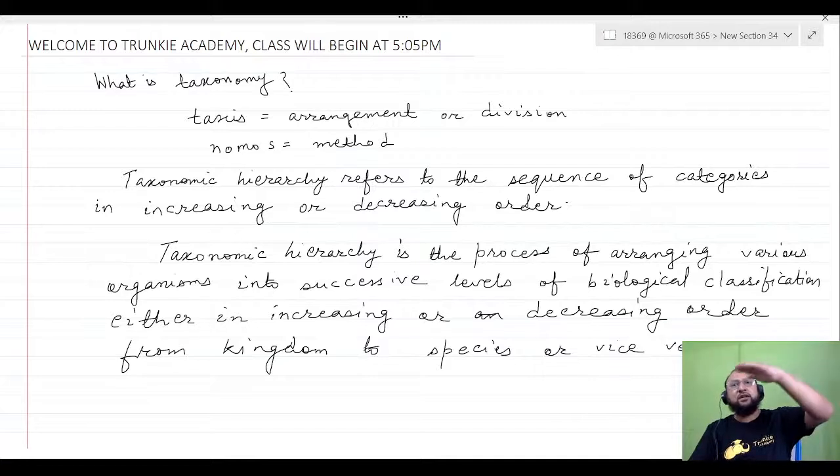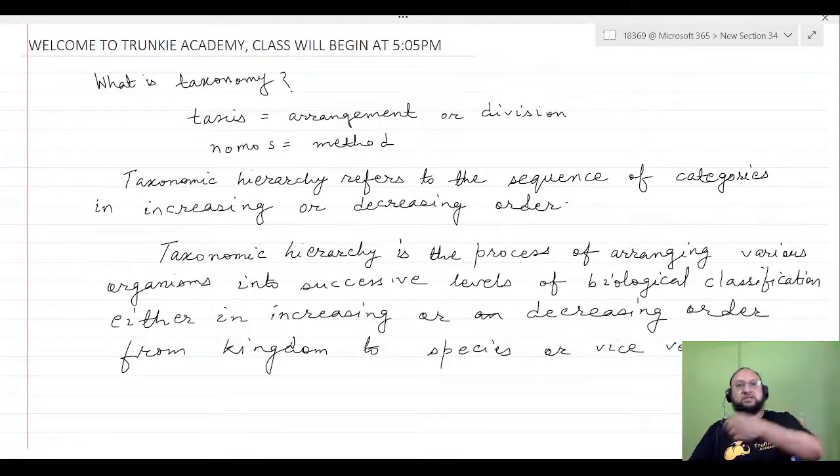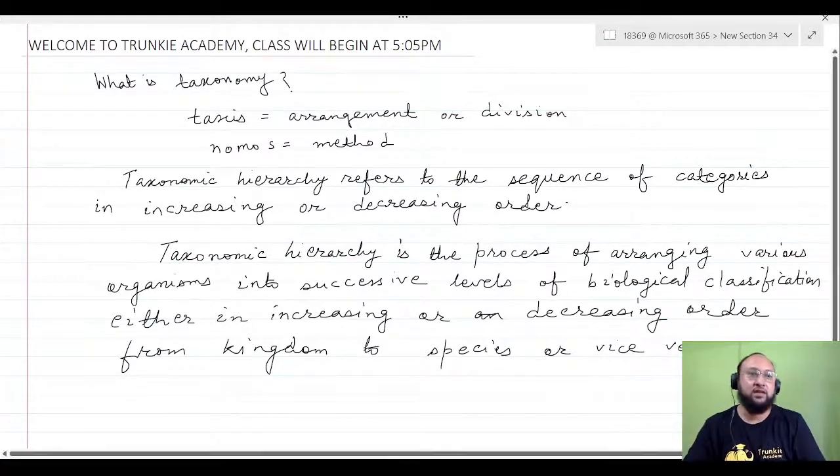Whenever we arrange in sequential order, whether from species to kingdom or kingdom to species, that is a taxonomic hierarchy. Like in the case of human beings, it is Homo sapiens. Sapiens is the species name and Homo is the genus name. So we are arranging from kingdom to species in a decreasing or increasing order. That sequence is the taxonomic hierarchy. So this is the definition.